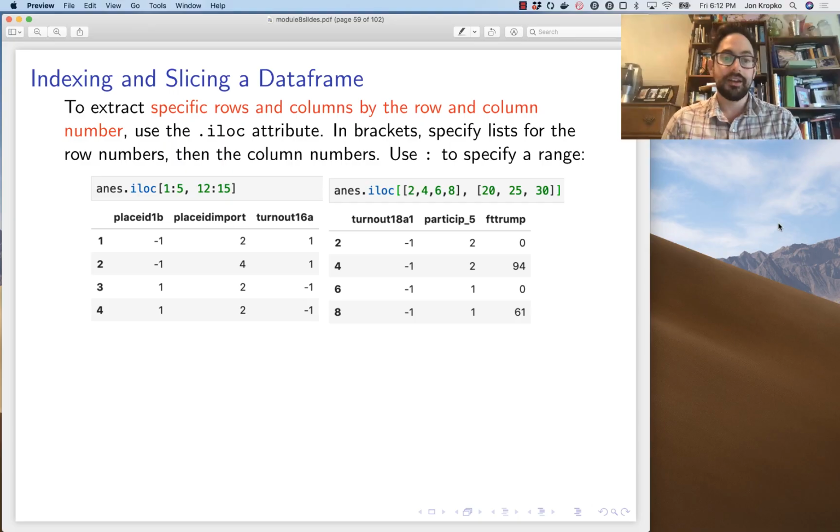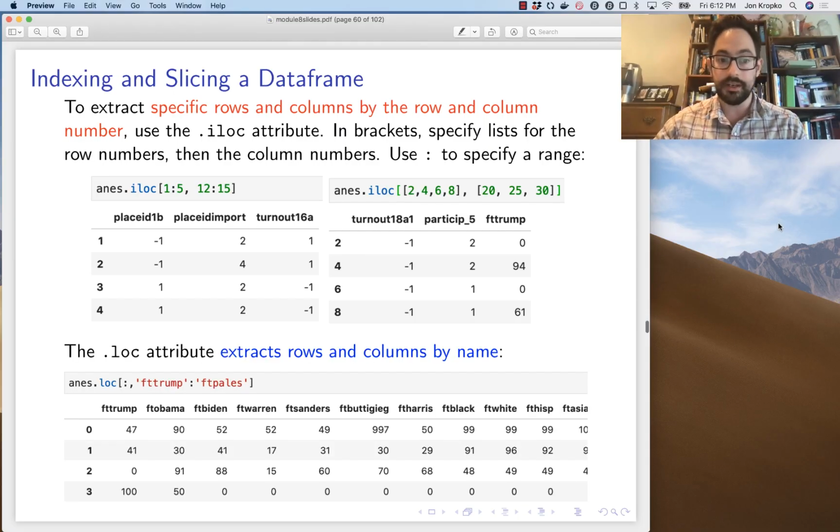And then the 12th, 13th, and 14th column, right? Or instead of using the colon, I could pass lists. So this gives me rows 2, 4, 6, and 8, columns 20, 25, and 30. That's what iloc does. I don't use it very often because very rarely am I referring to rows and columns with their number. Much more frequently, I'm using the names of the rows or the names of the columns.